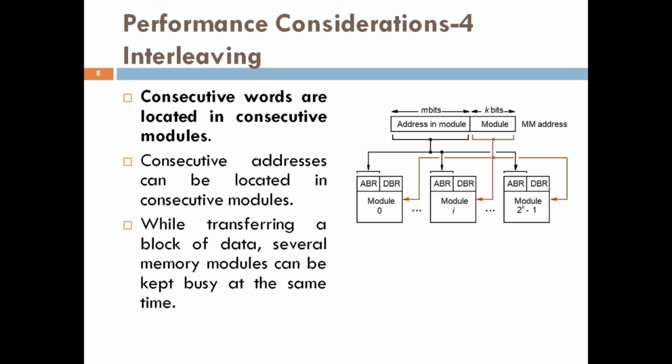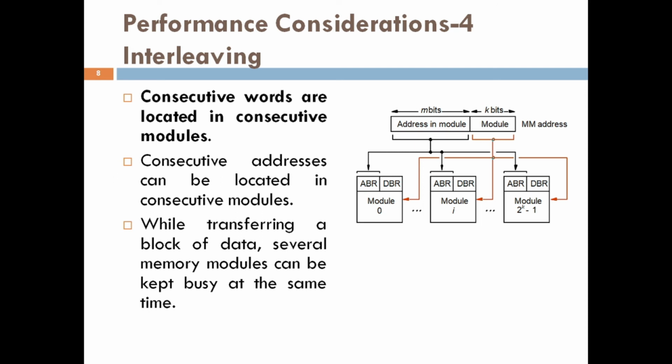The second and more effective way to address the modules is shown here, as illustrated in this figure. It is called memory interleaving. Here the low order k bits of the memory address select a module, and the high order m bits name a location within that module. In this way, consecutive addresses are located in successive modules.